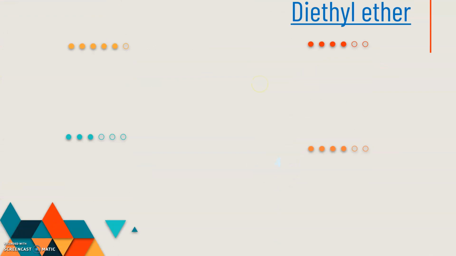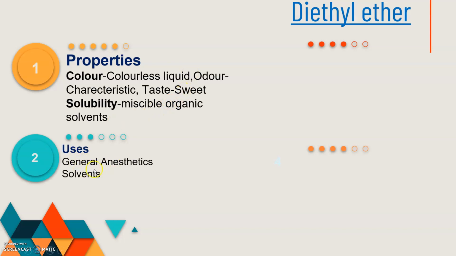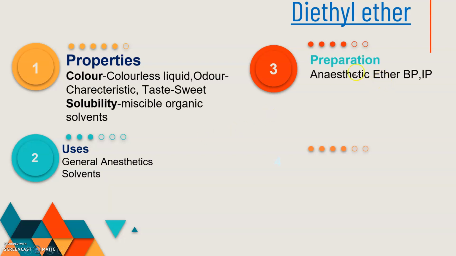Second is diethyl ether. First are the properties. It is a colorless liquid, odor characteristic, with a sweet taste, and it is miscible in organic solvents. What about the uses? It is used as a general anesthetic and as a solvent, and it is also used to anesthetize animals for research purposes or experimental use. Next one is the preparations. It is available in the British Pharmacopoeia and Indian Pharmacopoeia. What about the brand names? The brand name is ether.